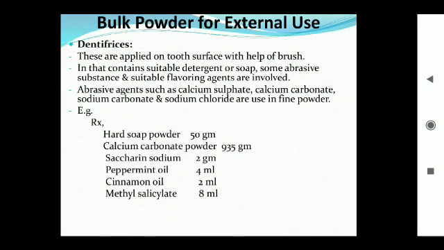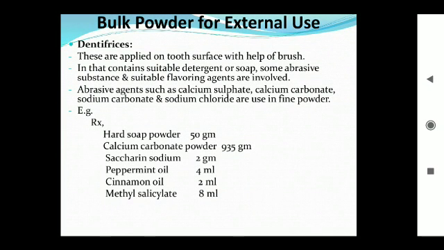Definition of dentifrices: they are the agents which are applied on the surface of the teeth with the help of a brush. The use of dentifrices has various advantages. They are available in different types of dosage forms and easily clean the teeth.